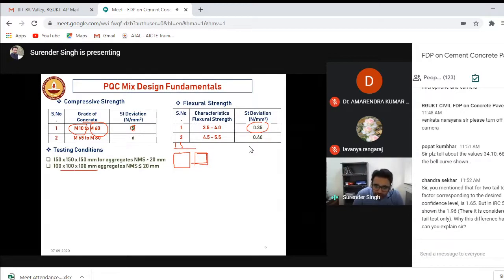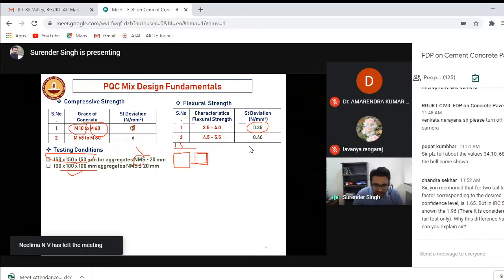When to use 10 centimeter, when to use 15 centimeter? This is a thumb rule you can follow. When your nominal size of the aggregate is more than 20 mm, you have to always test it with the help of 150 mm cubical. And what is this nominal maximum size? Let's say